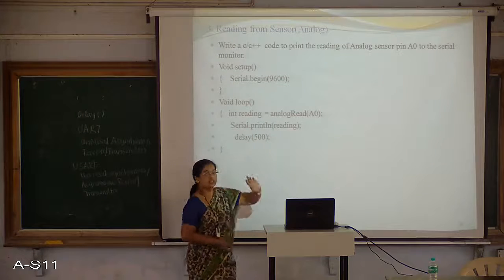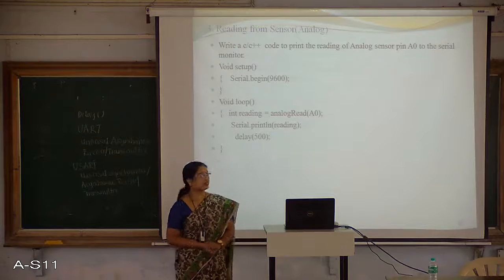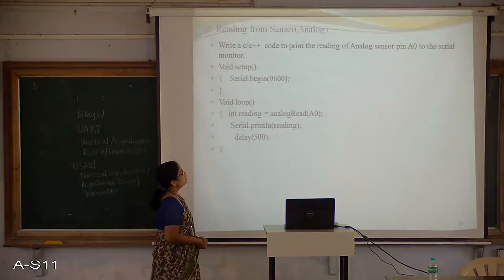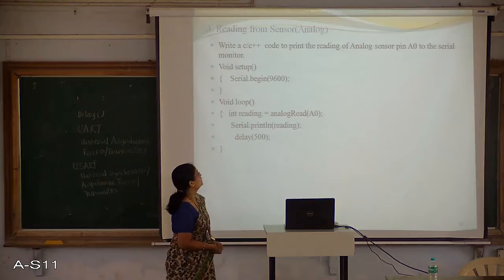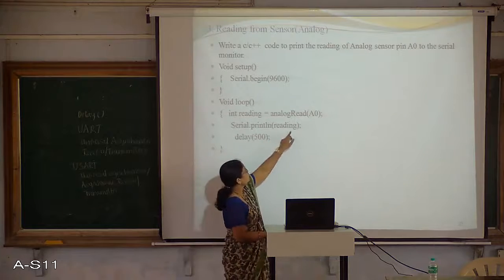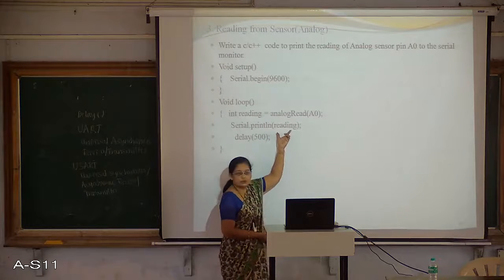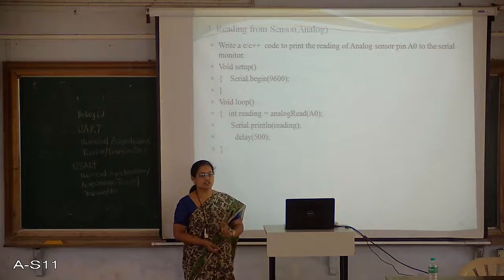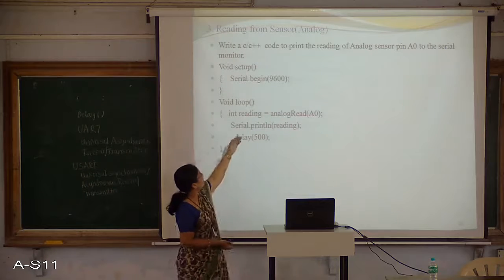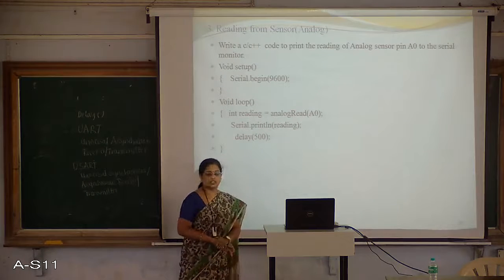Then through serial.println, that reading value, in this case the temperature value, will be displayed onto the serial monitor.